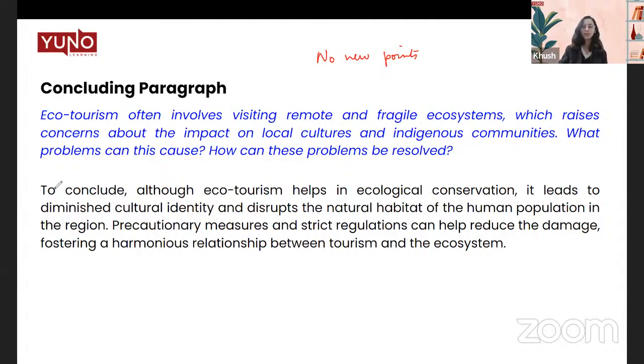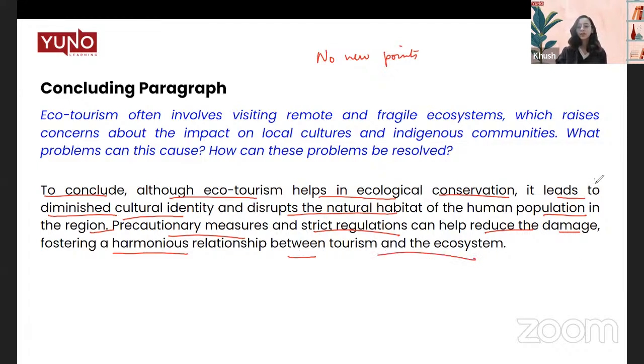And when we're writing the conclusion, you can simply paraphrase whatever you've written in the introduction. So to conclude, although ecotourism helps in ecological conservation, it leads to diminished cultural identity and disrupts the natural habitat of the human population in the region. Precautionary measures and strict regulations can help reduce the damage, fostering a harmonious relationship between tourism and the ecosystem. This is what we talked about. We have again paraphrased it. Instead of simply writing diluting, we have mentioned diminished, another synonym.